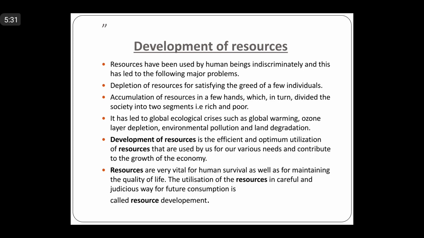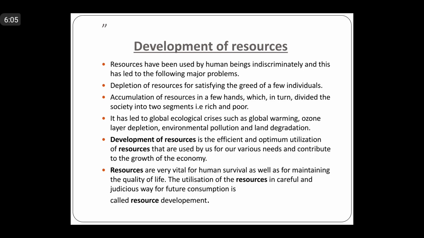Accumulation of resources in few hands, which in turn divided the society into poor and rich, and indiscriminate use of resources causing various global ecological crises such as global warming, as I just now told you, environmental pollution and depletion of ozone layer. Don't you think that all these are caused by human beings? I mean, this is what the human beings are causing, the problems like climatic change, depletion of ozone. It's because of excessive use of resources, okay?